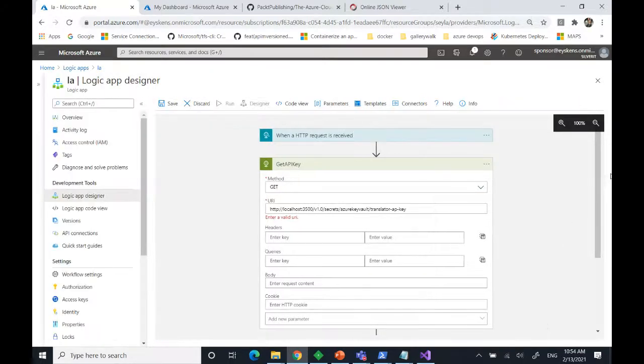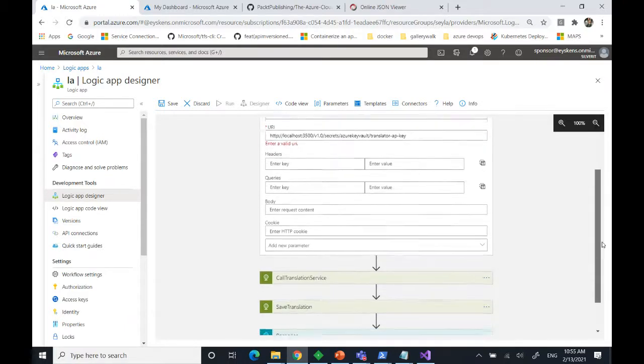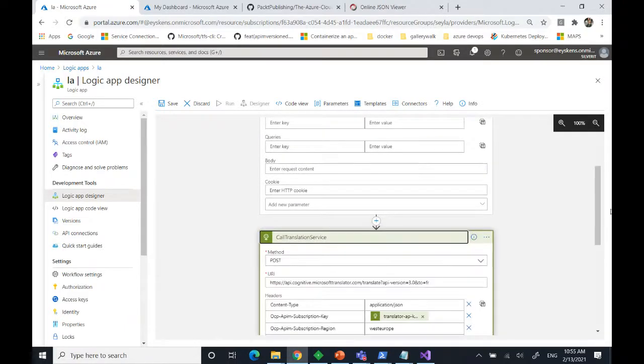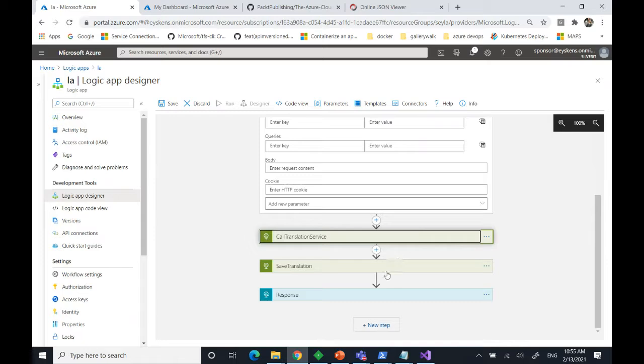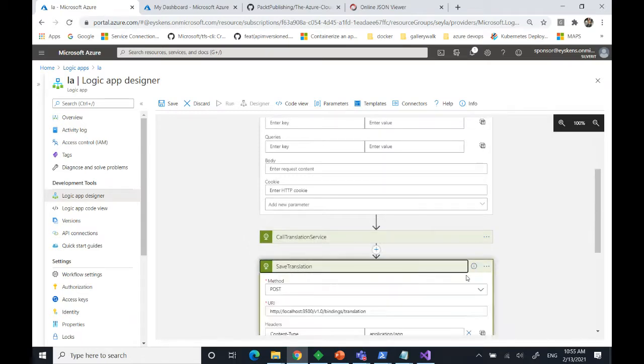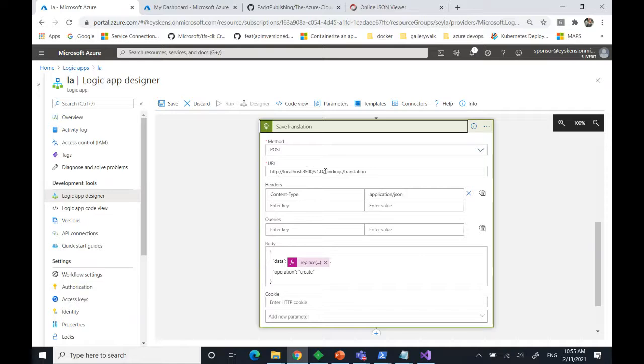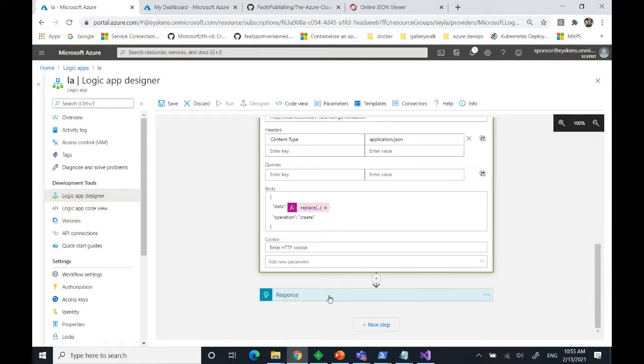So it recognized my Dapr Logic App workflow. So I say, okay, the trigger is an HTTP request. I'm getting an API key, so there is an interaction with my Azure Key Vault to get the cognitive API key for the translation service, right? Then we have the actual call to the translation service with the key retrieved in the first step. And then we have, of course, the body that I received in the HTTP trigger. Then we have the binding to save the contents against my storage account in this case, right? And you have to follow the Dapr convention, and then I'm just responding.